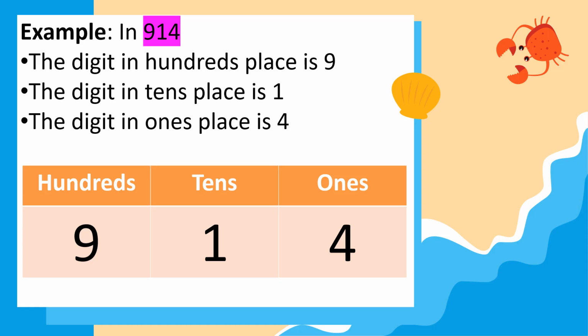In the 914 example, the digit in hundreds place is 9, in tens place is 1, the digit in ones place is 4. The place value of 4 is ones. The place value of 1 is tens. The place value of 9 is hundreds. The value of 4 stays the same, 4. The value of 1 is 10. And then the value of 9 is 900. So easy, diba, kids?